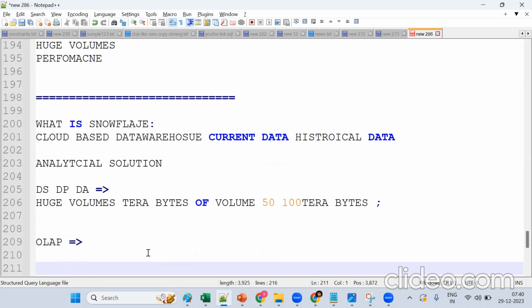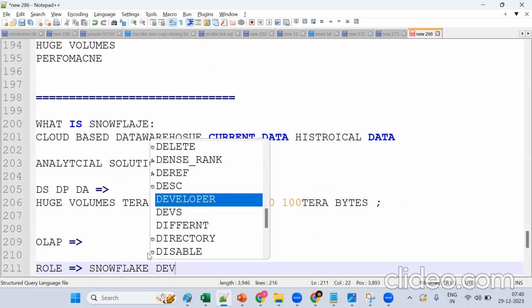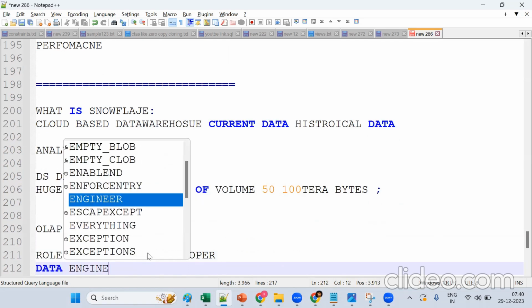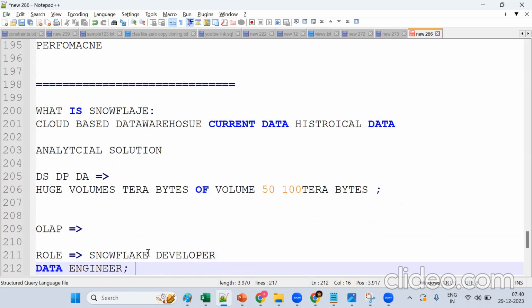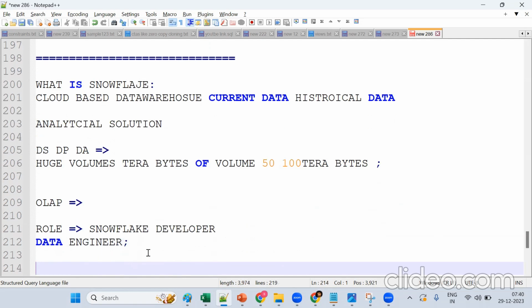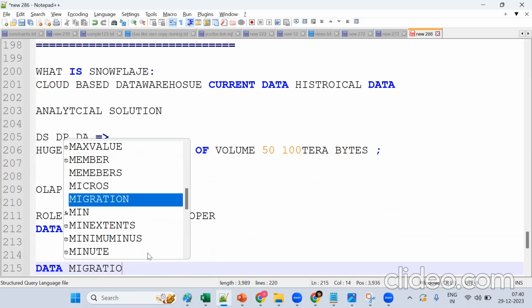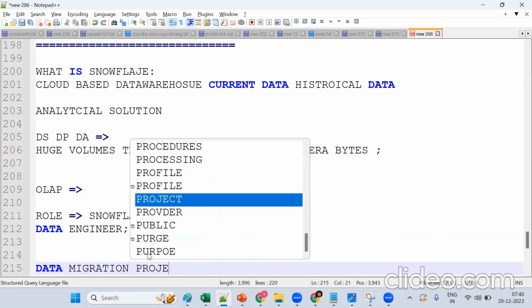Now what is our role? Our role is Snowflake developer or Snowflake data engineer, because we are working on Snowflake. Snowflake is mainly for data migration projects. Tell me what exactly we are trying to migrate.